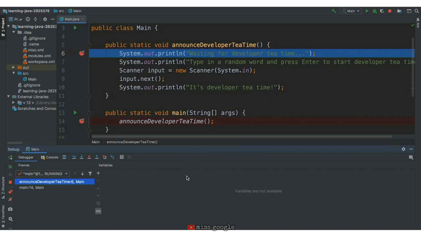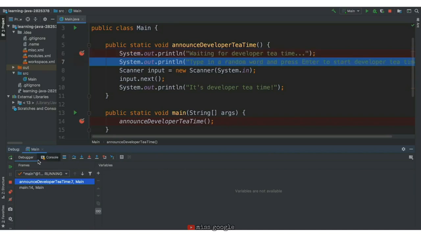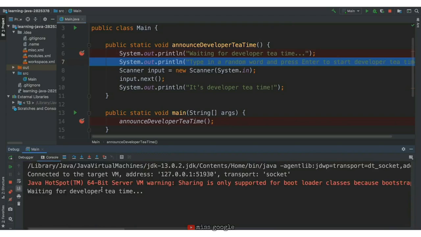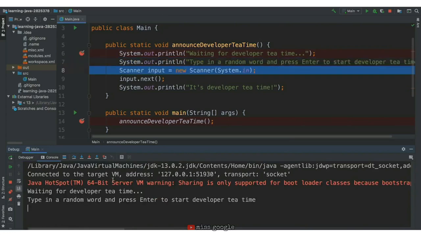The first step is to execute the print statement. If we hit step over and switch over to the console, we will see that this print statement has been executed. If we hit step over again, we'll see the next print statement has been executed.